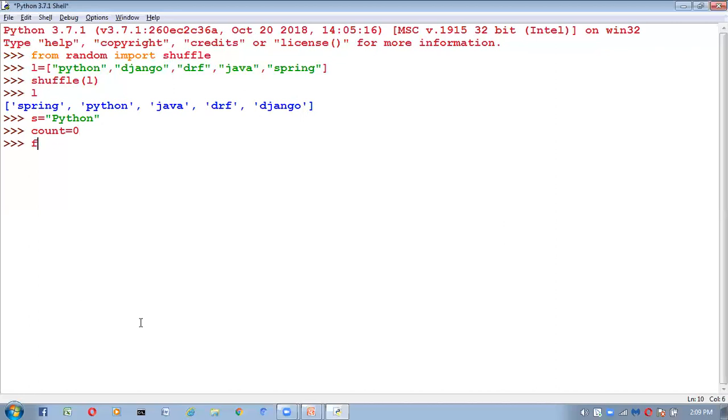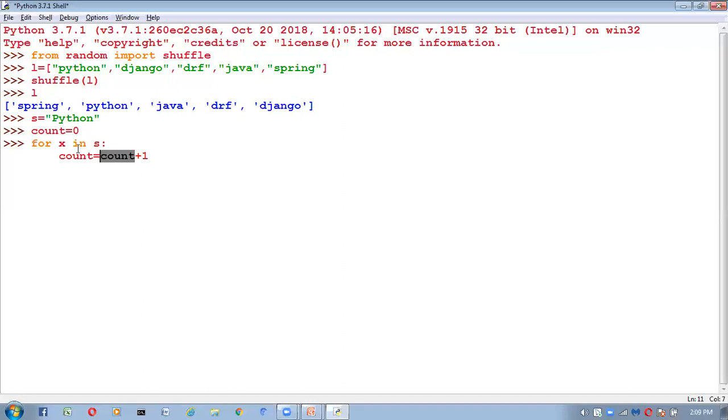Here I'm going to write one for loop: for each element in S. Now here what I'm going to do: count is equal to count plus 1. Here what is the value of count? Count value is 0, 0 plus 1. First time the control comes inside the for loop, count value is 0 plus 1. The count value will become 1 here.